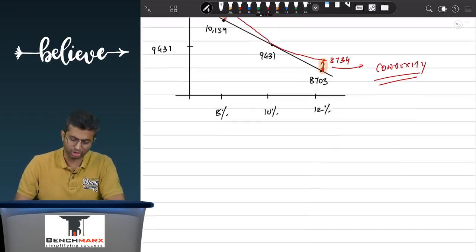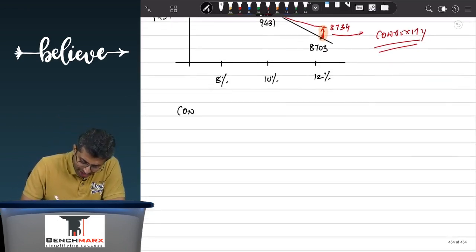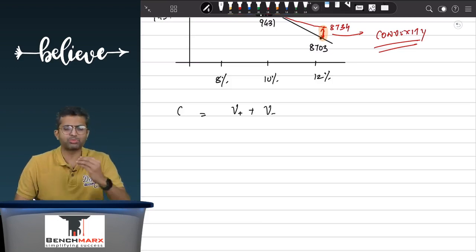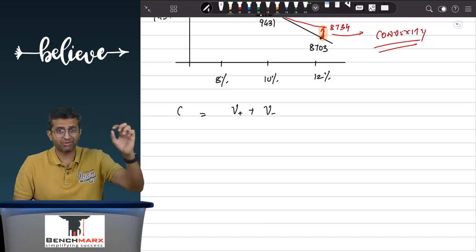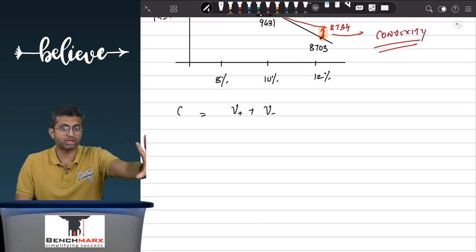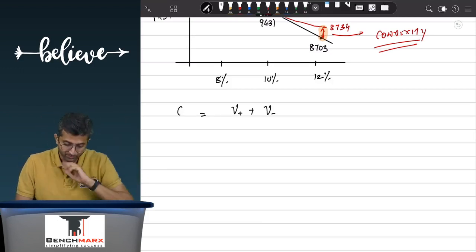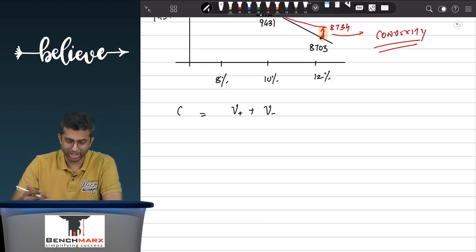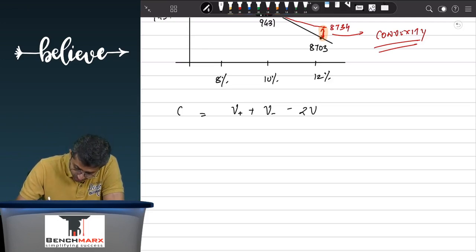So if I want to measure the convexity, institute says convexity, or C, can be measured as V plus, add to that V minus. Sir, what is V plus? It is a higher value, higher actual value, not the value as predicted by duration, higher actual value. Okay, to add to that V minus, and minus 2V0. Divide this entire term by 2V0.